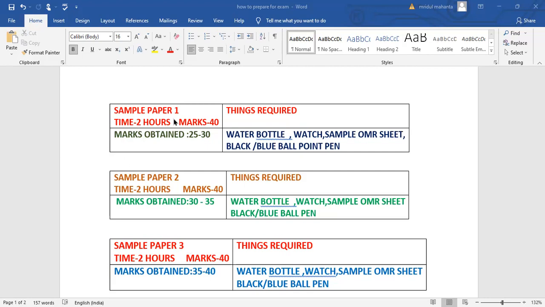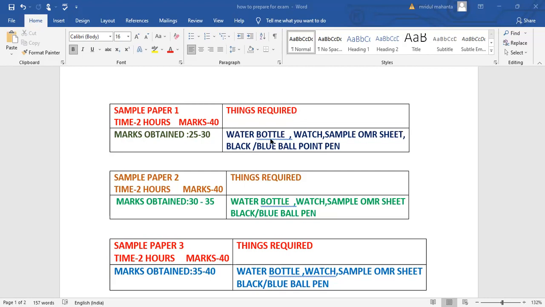Now next, sample paper 1 you are going to appear. Timing according to your convenience you can take, because I'm not going to tell you. Suppose you are going to sit for 2 hours, you are not going to leave somewhere after appearing for 1 hour. No, it should not be. As you'll be appearing for your final board exam, same way you are going to appear here also. So sample paper 1 you have taken, then time is 2 hours, you have to sit for 2 hours, and marks 40 marks. And what are the things required? These things are very, very important.